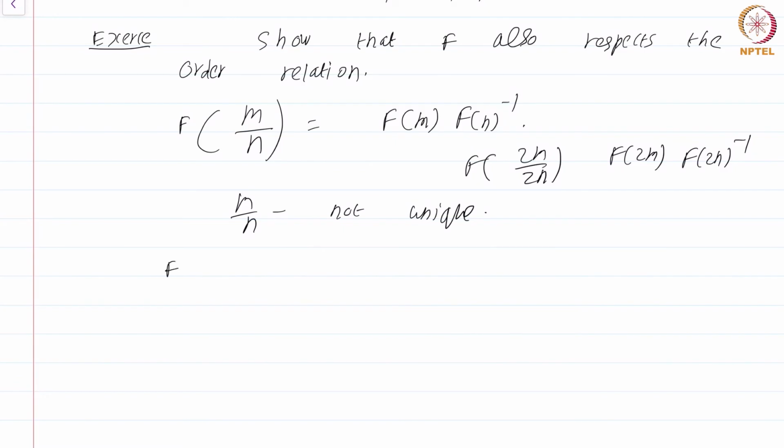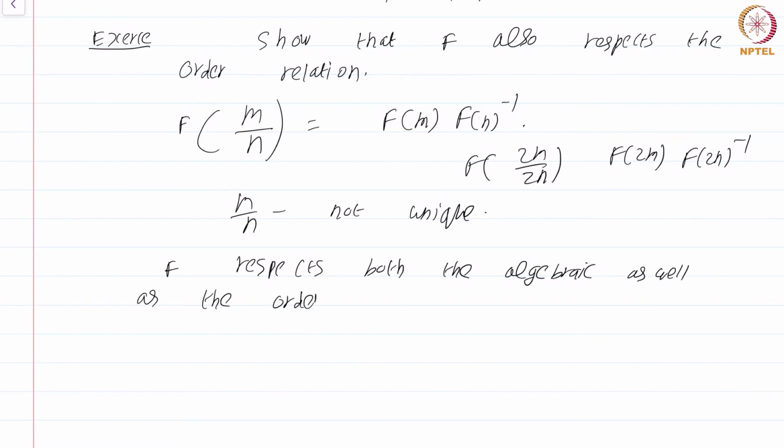And it is not very hard to check that f respects both the algebraic as well as the order structure. F respects both the algebraic structure as well as the order structure.